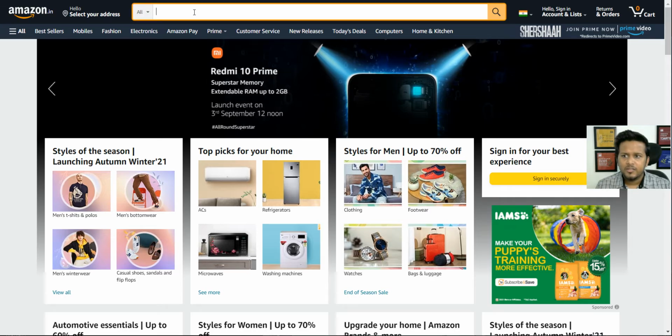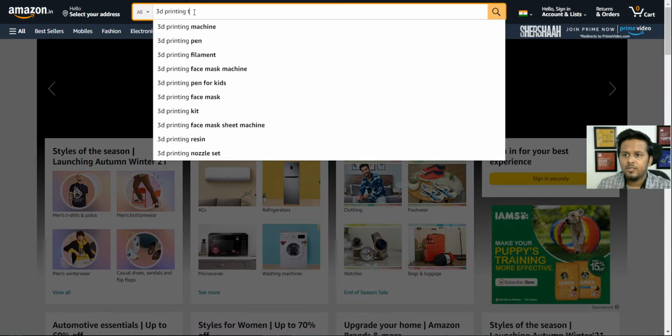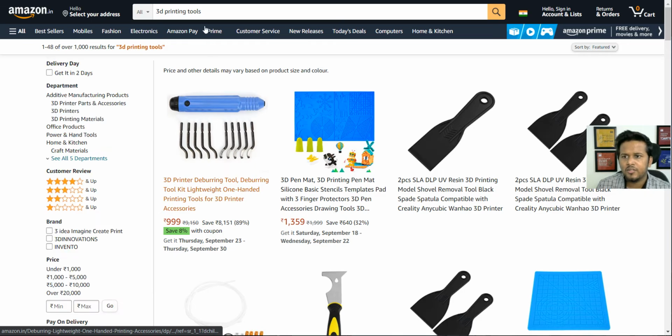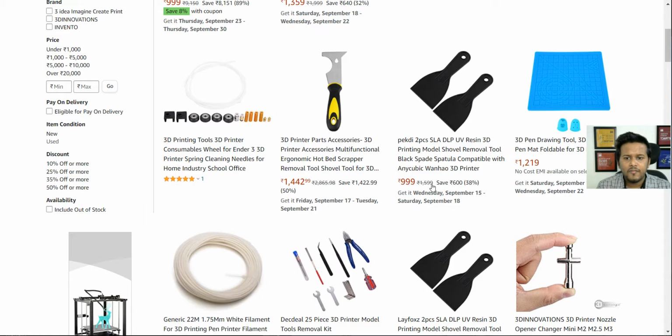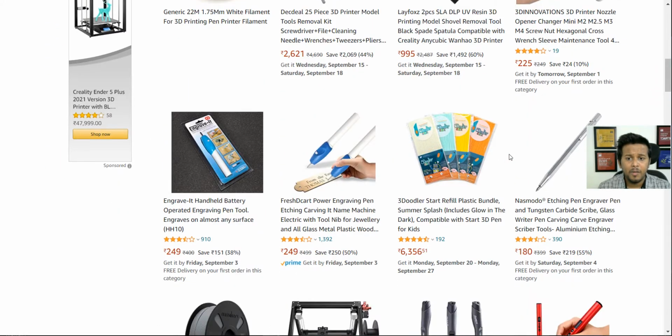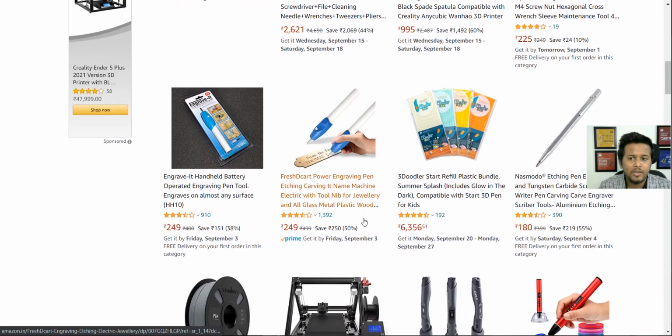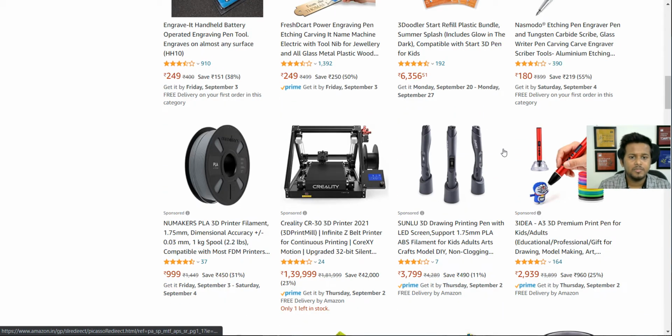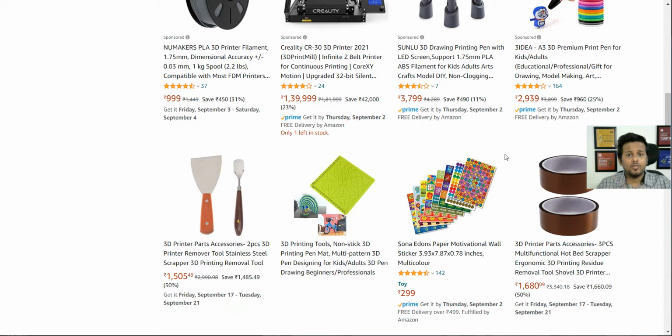If you choose 3D printing, just go to Amazon and search 3D printing accessory, 3D printing tools. That's all. Add anything after your niche, something like tools, accessories, products, equipments, and you will find a lot of different products. All of these are really good ones, in a good price range, 999, 1359, and all you have to do is find a particular product which is in demand and not being sold by a lot of different sellers. A lot of times these can help you in establishing your own brand. So make sure you do explore the hobbies list.